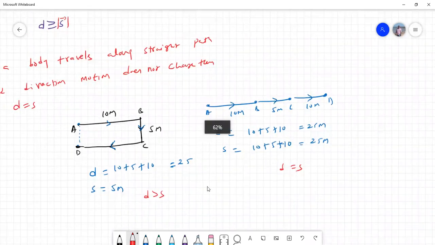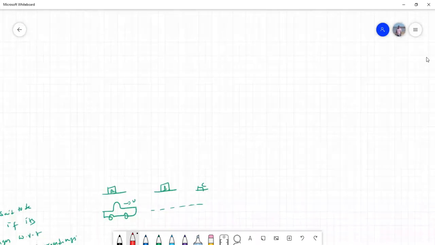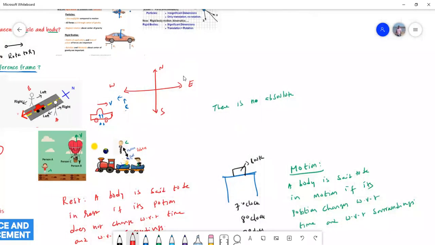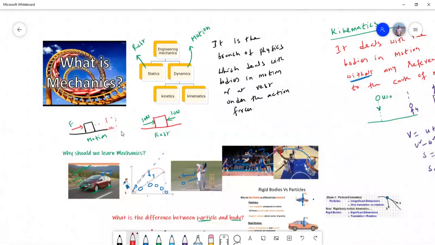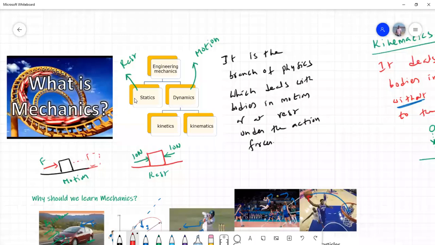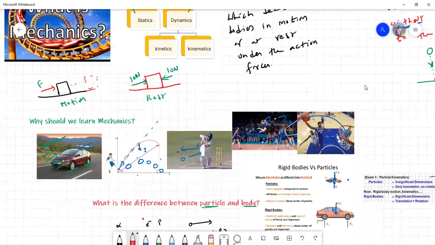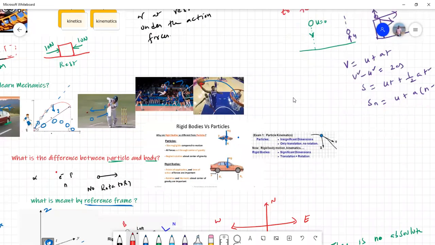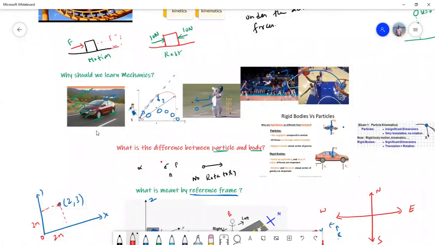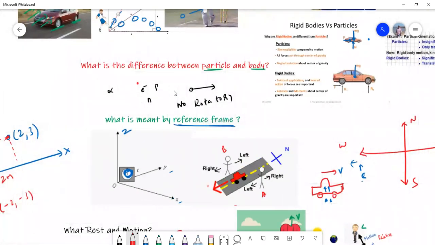So today in this class, let me recap what I have covered till now. I explained what is meant by mechanics and what are the two branches of mechanics, then what are the two branches of dynamics, that is kinetics and kinematics, and then we discussed the difference between a particle and a body. Then we discussed why we should study mechanics, what are the applications of mechanics, and explained what is meant by particle and a body.